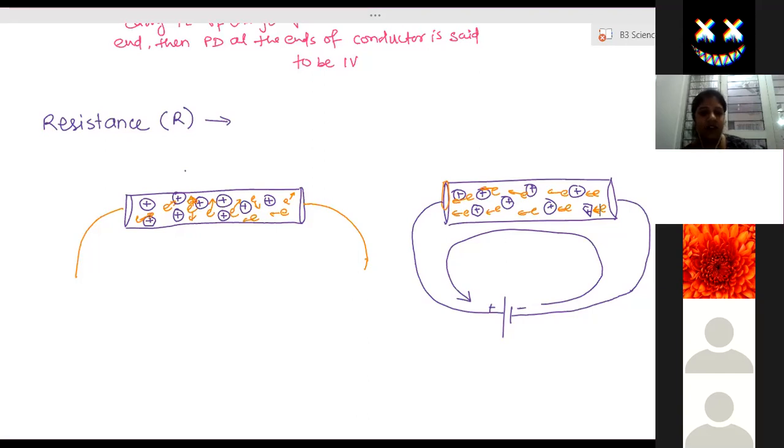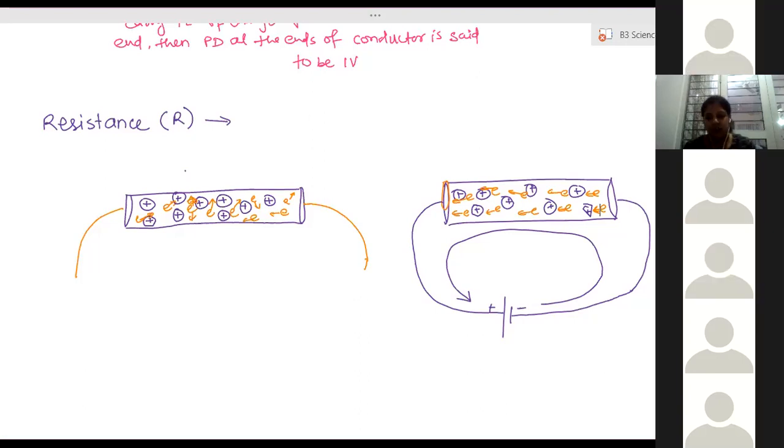Are you able to understand what resistance means and what it depends on? Yes, ma'am. Depending on resistance, we have divided substances. Every substance provides resistance, but depending on the resistance provided, a conductor is divided into either a good conductor or a bad conductor. Bad conductor, another name, is insulator.